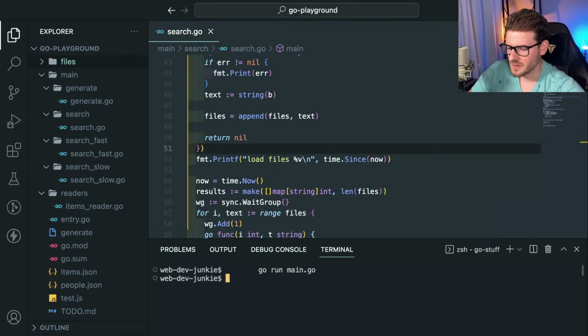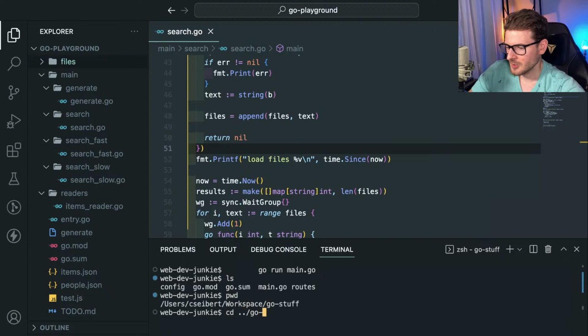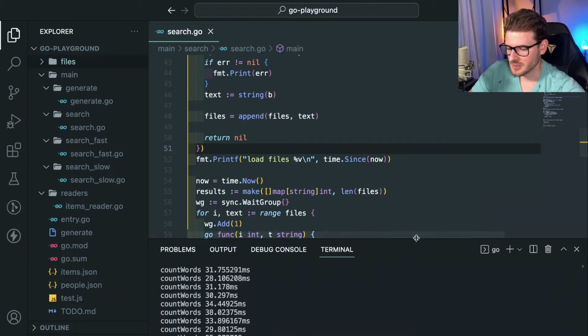Let's see, search fast. I think I'm in the wrong directory. What directory am I in? Go Playground, and I was trying to do go run search fast. Why is this not working? go run main search fast. Let's do that. Let's see how fast this runs.